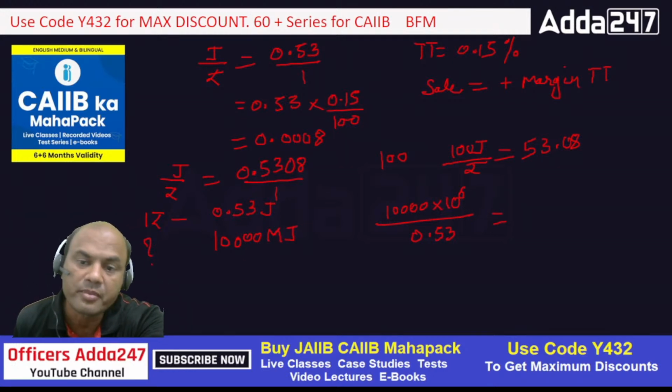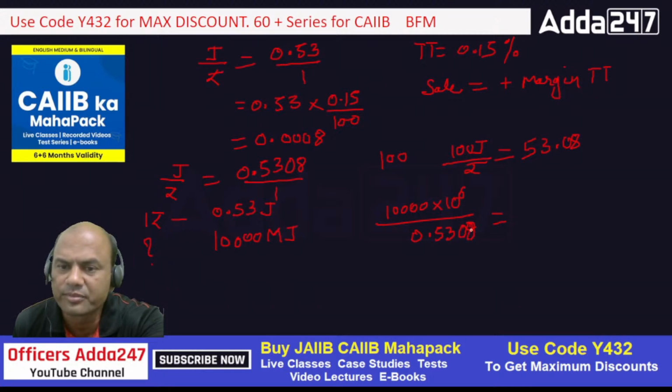So I will take 0.53 only over here, because 0.8 is very far off, it will hardly make any difference. Or we'll take 0.5308, whatever rate we have got.